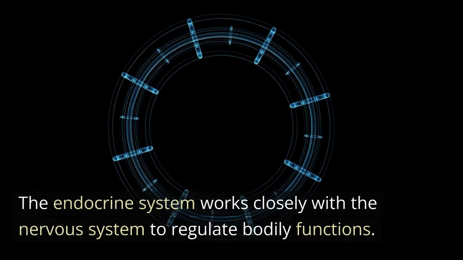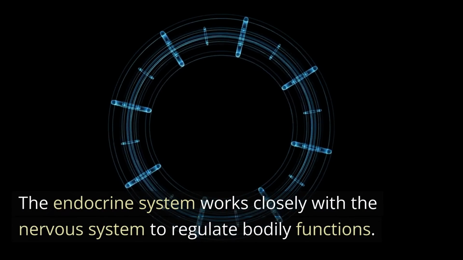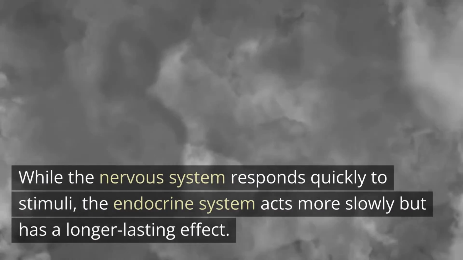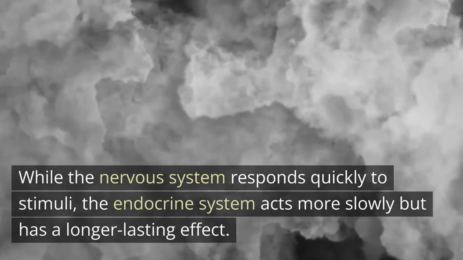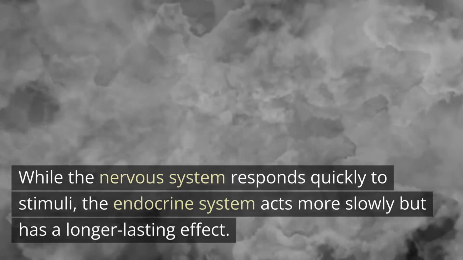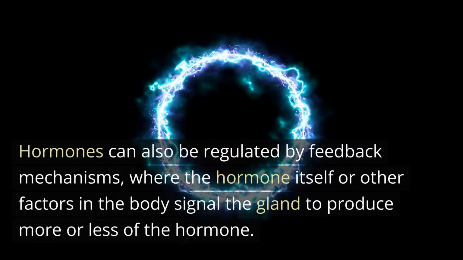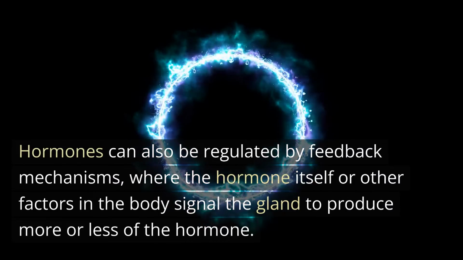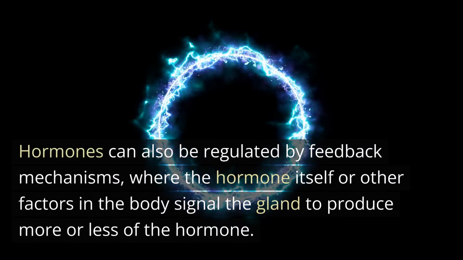The endocrine system works closely with the nervous system to regulate bodily functions. While the nervous system responds quickly to stimuli, the endocrine system acts more slowly but has a longer-lasting effect. Hormones can also be regulated by feedback mechanisms, where the hormone itself or other factors in the body signal the gland to produce more or less of the hormone.